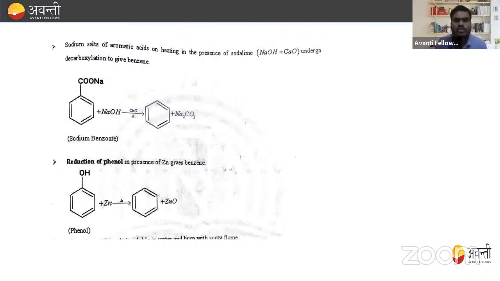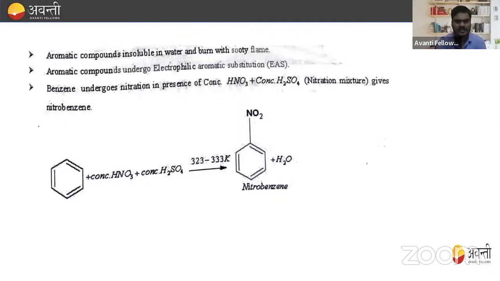Next, the sodium salt of an aromatic acid, on heating in the presence of soda lime, undergoes decarboxylation to give benzene. So these are two methods of preparation of benzene. How will you prepare benzene? Whenever we heat the sodium salt of aromatic acids in the presence of soda lime, it undergoes decarboxylation to form benzene. Next, reduction of phenol. When phenol is reduced with zinc, removal of ZnO takes place and benzene is formed. These are some very important and simple methods which must be remembered.